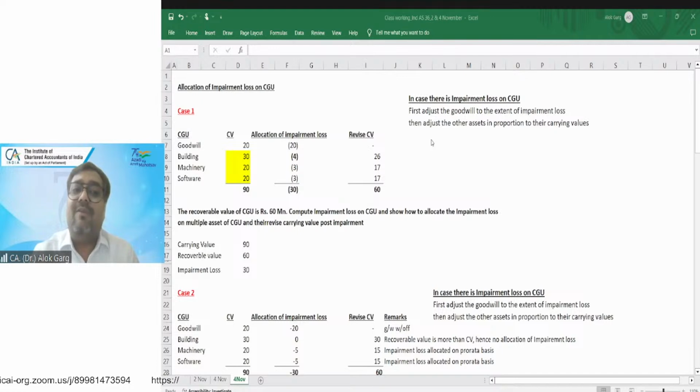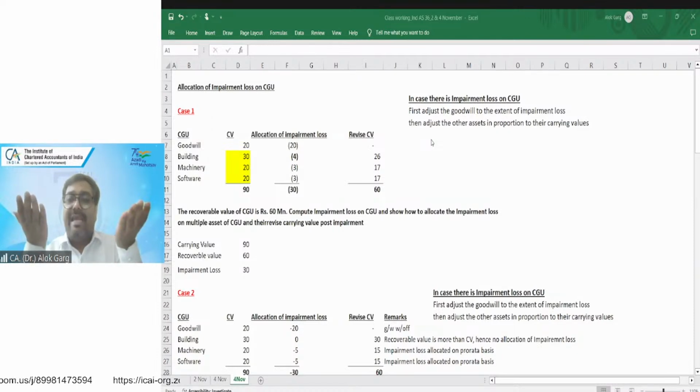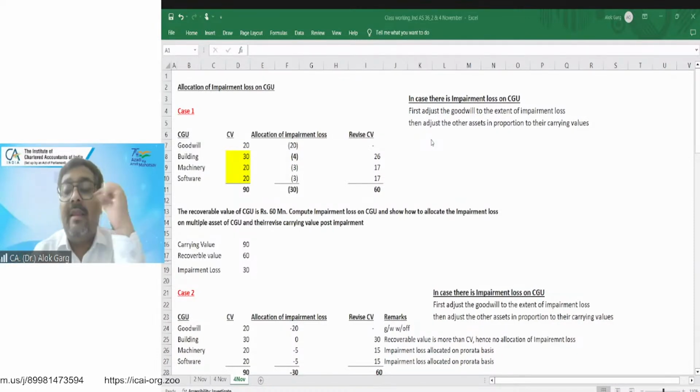If I talk about allocation of impairment loss on a cash generating unit, since you have a carrying value of the assets, it has become a group of assets, right? Now you have a single recoverable value for the cash generating unit, which is a group of assets. Now you are comparing the carrying value of the group of assets with the recoverable value of the group of assets, and there is an impairment loss.